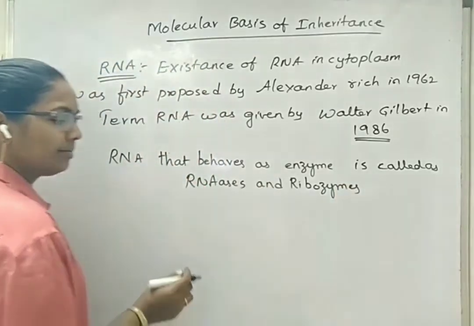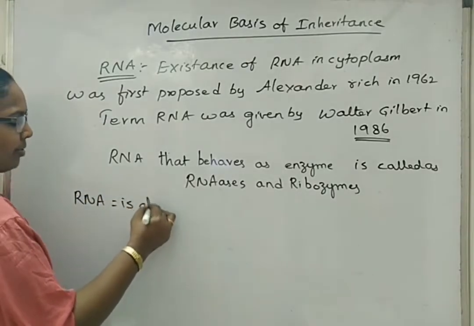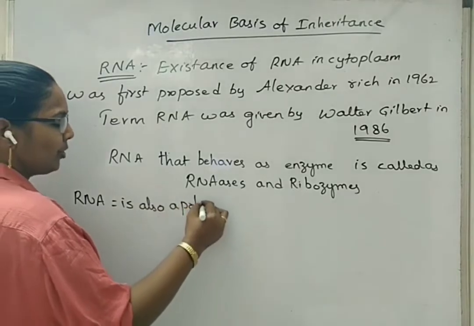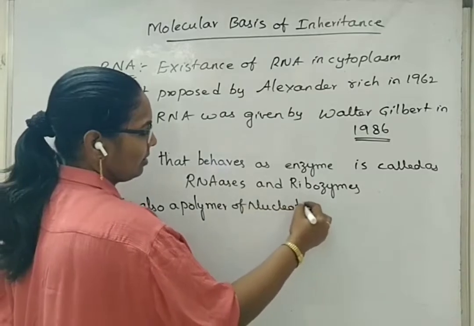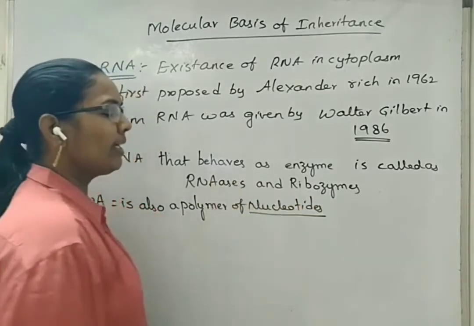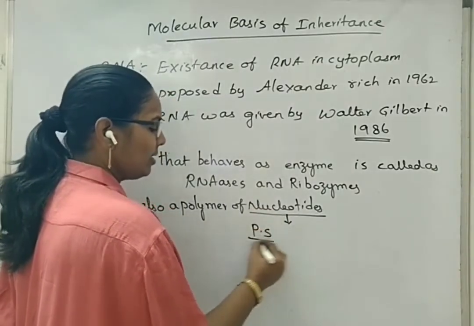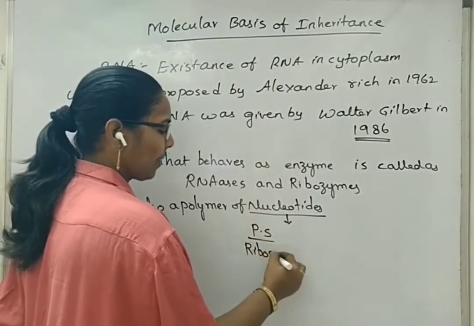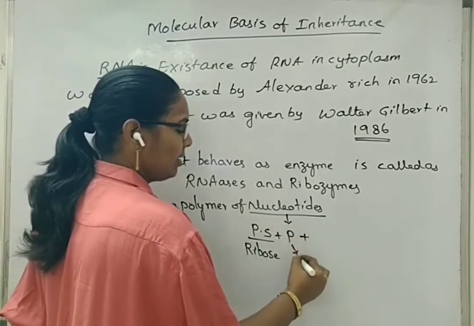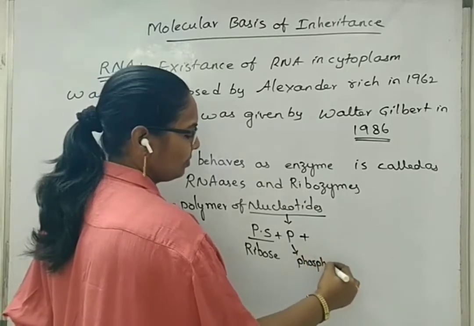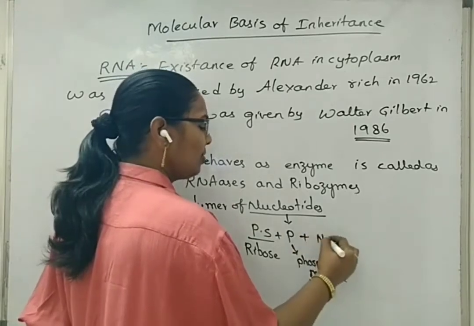Next. RNA is also a polymer of nucleotides. But the nucleotides in case of RNA are composed of pentose sugar, that is ribose, plus phosphate molecule, and nitrogen base.